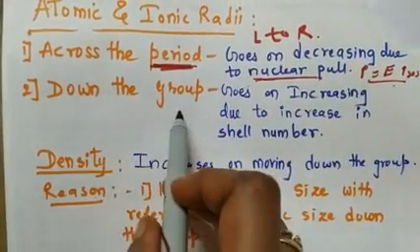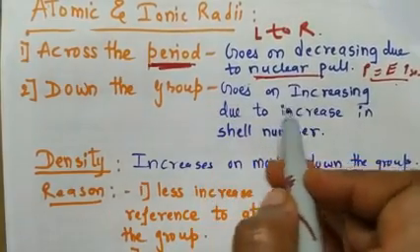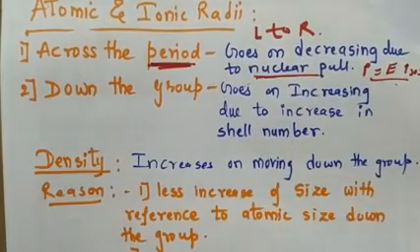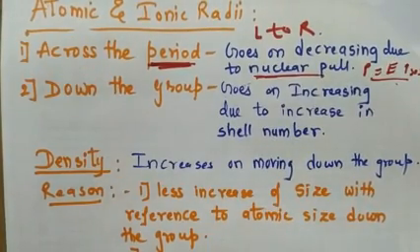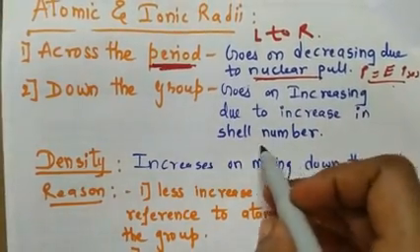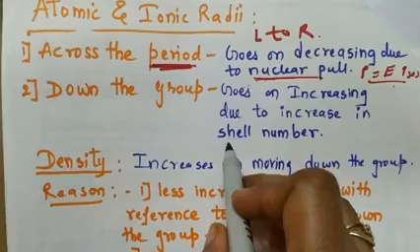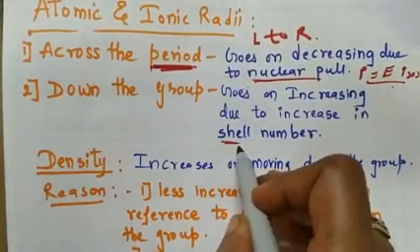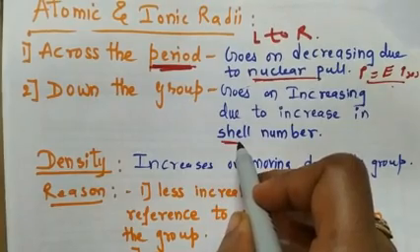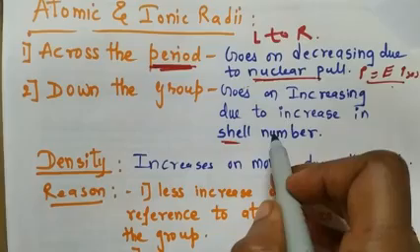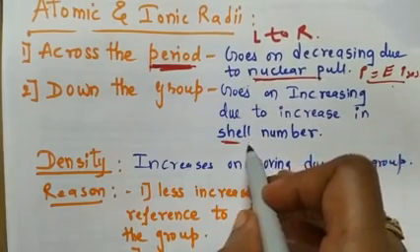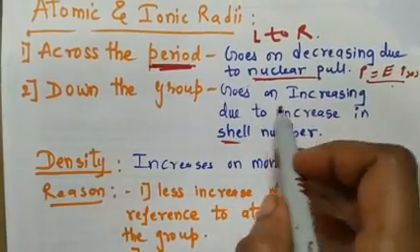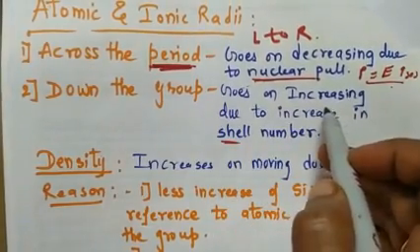Down the group, what happens? It goes on increasing due to the increase in the number of shells, right? As the number of shells increases, electrons also go on increasing, right? But the tendency of increase in shells overcomes the attraction of protons to electrons. So therefore as the number of shells increases, size also goes on increasing, right?